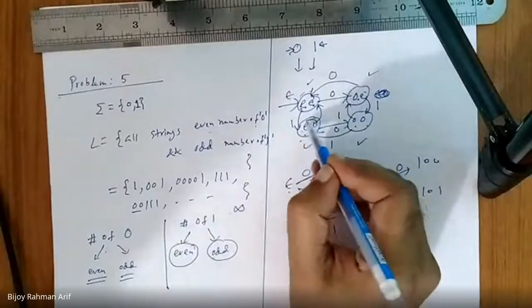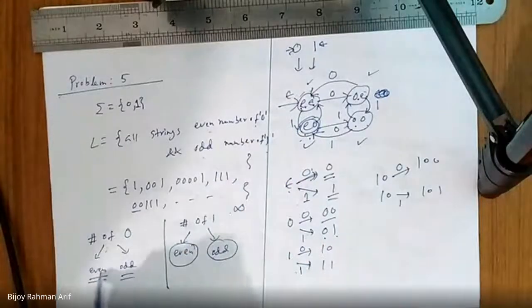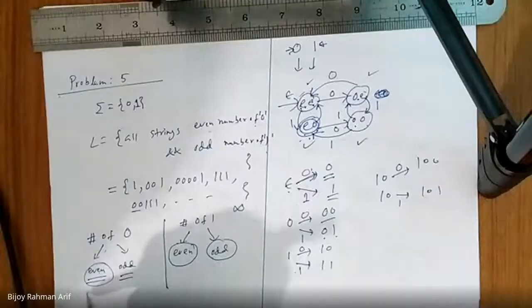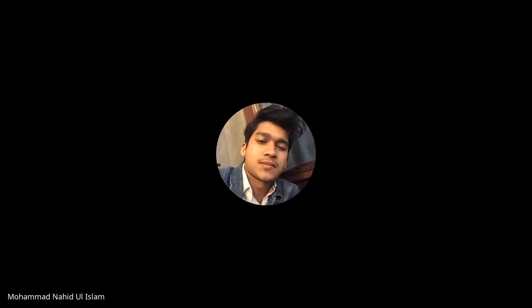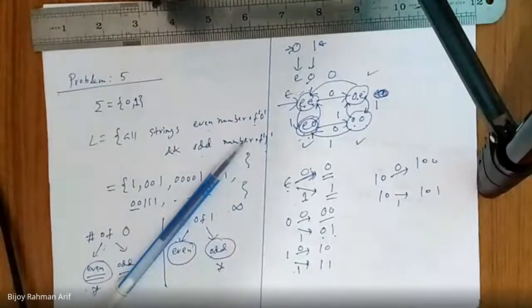Full state or final state? EO, because even number of 0 and odd number of 1. So this one is even, this one should be odd. Is this problem clear to you guys?